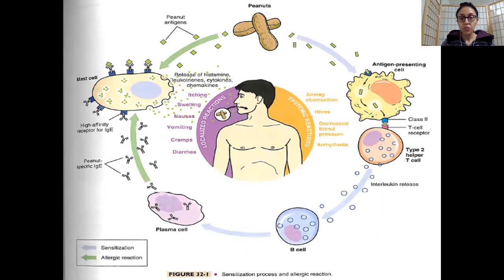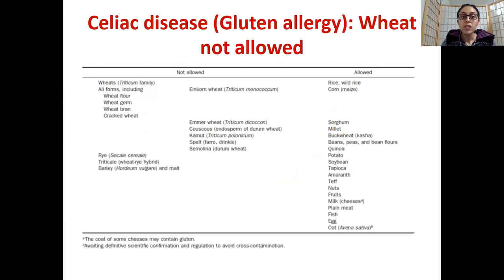But basically, in this flowchart, what I found is that this diagram doesn't have that clarity. So I thought I'd make it as a flowchart for those individuals who may not understand this. So that is your very simple immunoglobulin E mediated allergy. This is what happens in the body when you have a peanut allergy and you have an anaphylactic reaction. Now, guys, we'll move on to gluten allergy.